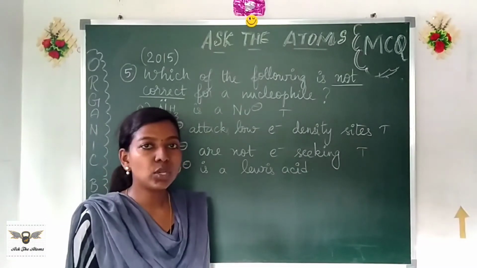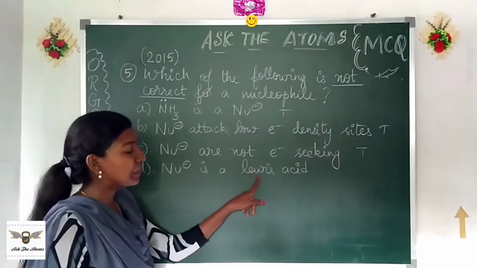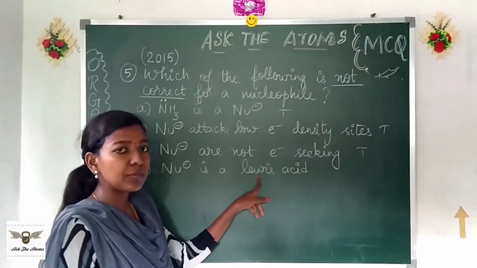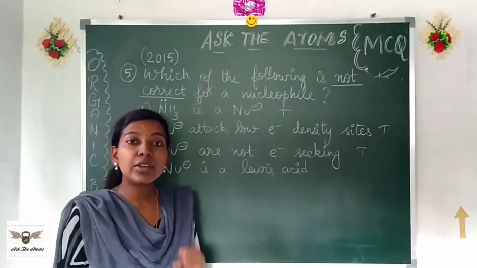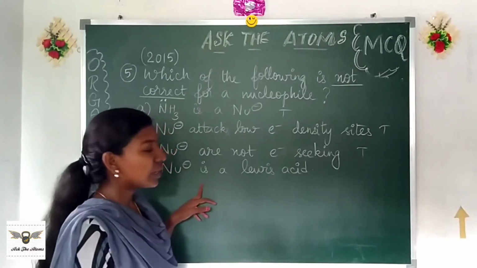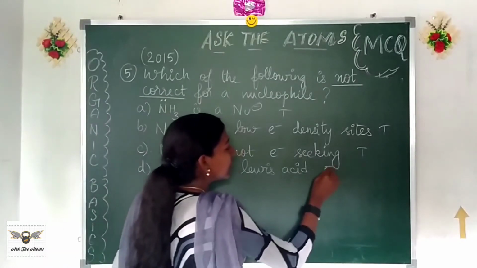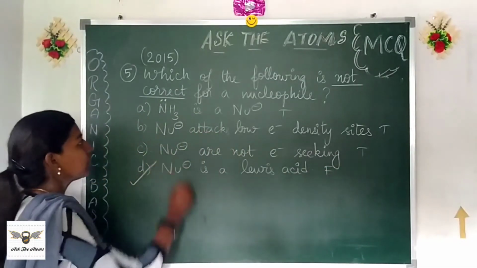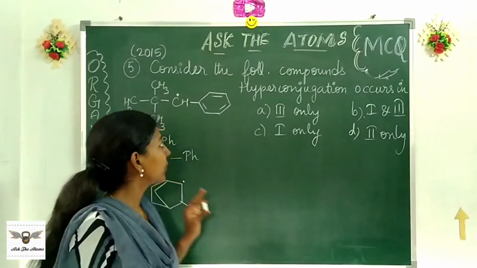So last one, nucleophile is a Lewis acid. When we say Lewis acid, it is something that is ready to accept a pair of electrons, because it is electron deficient. But nucleophiles are electron rich. They are Lewis bases. So this is a false statement and this is our option. Yes. Okay.